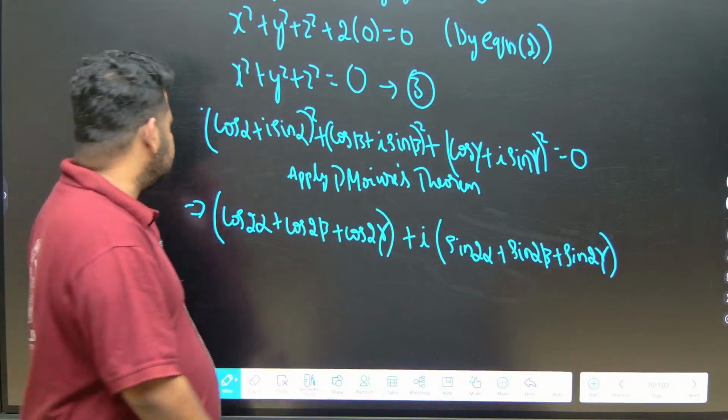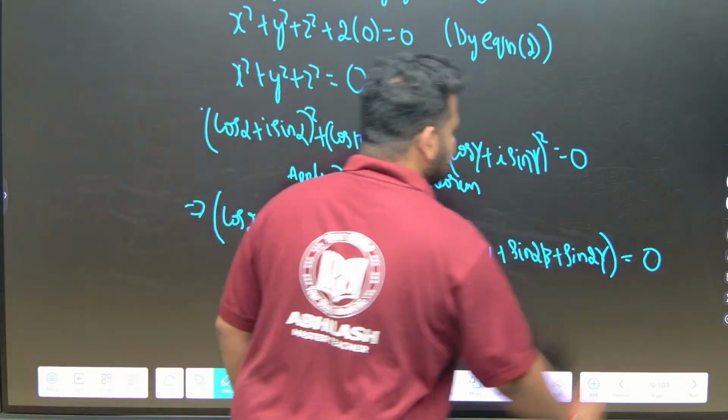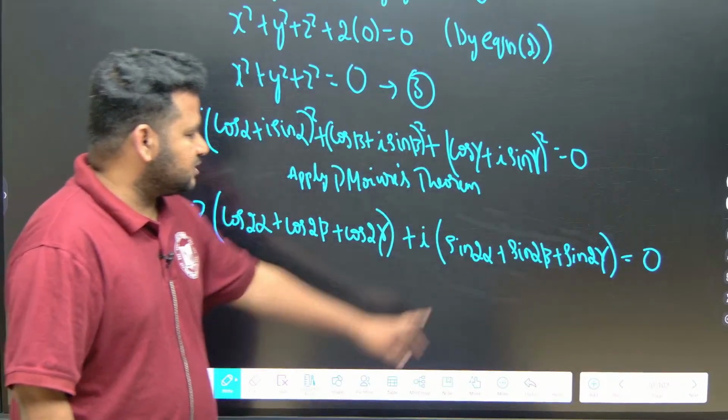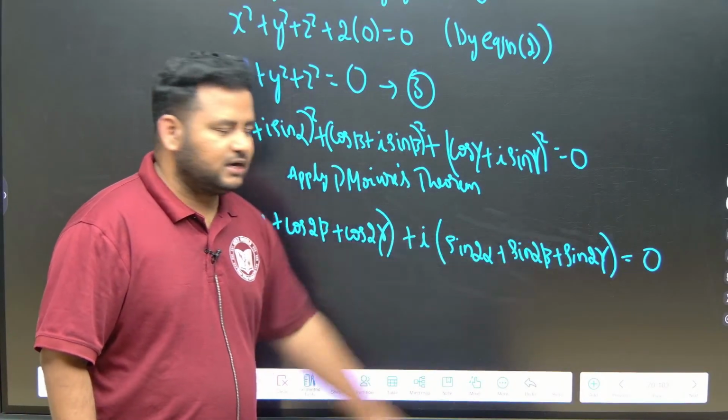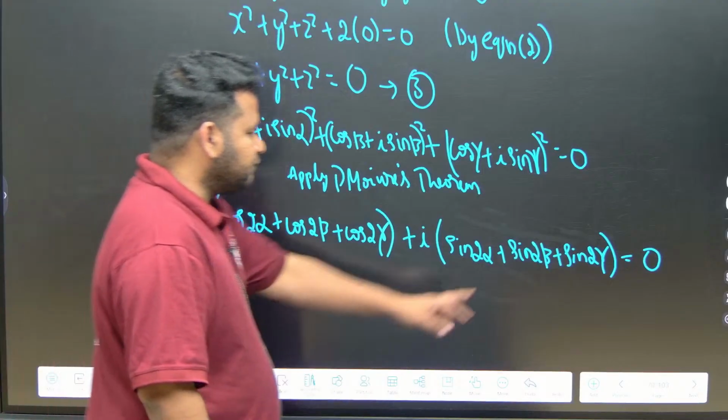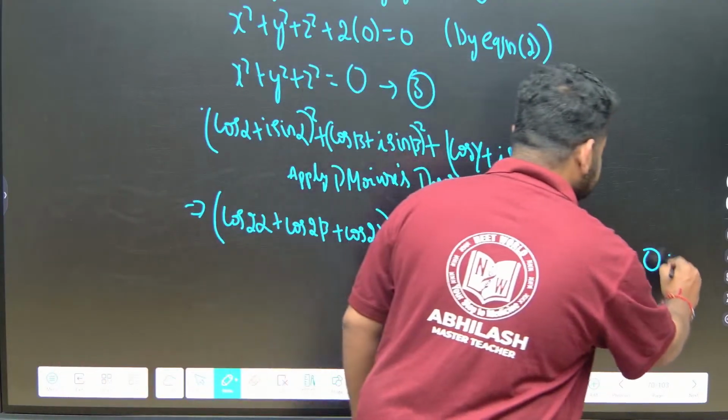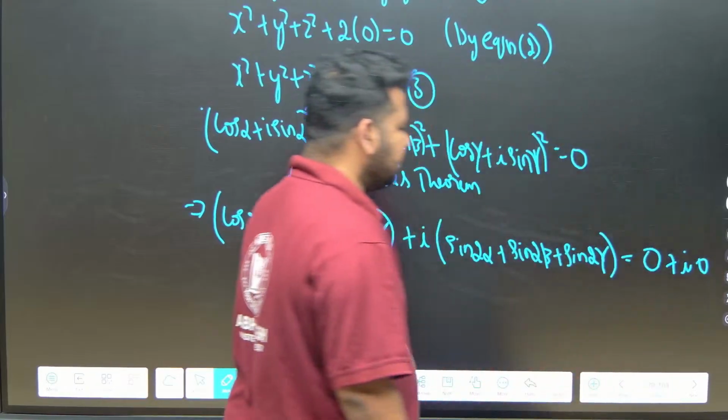They have told this will be equal to 0. Sin 2 alpha plus sin 2 beta plus sin 2 gamma is equal to 0. Now instead of writing this as 0, I can write this as 0 plus I into 0.